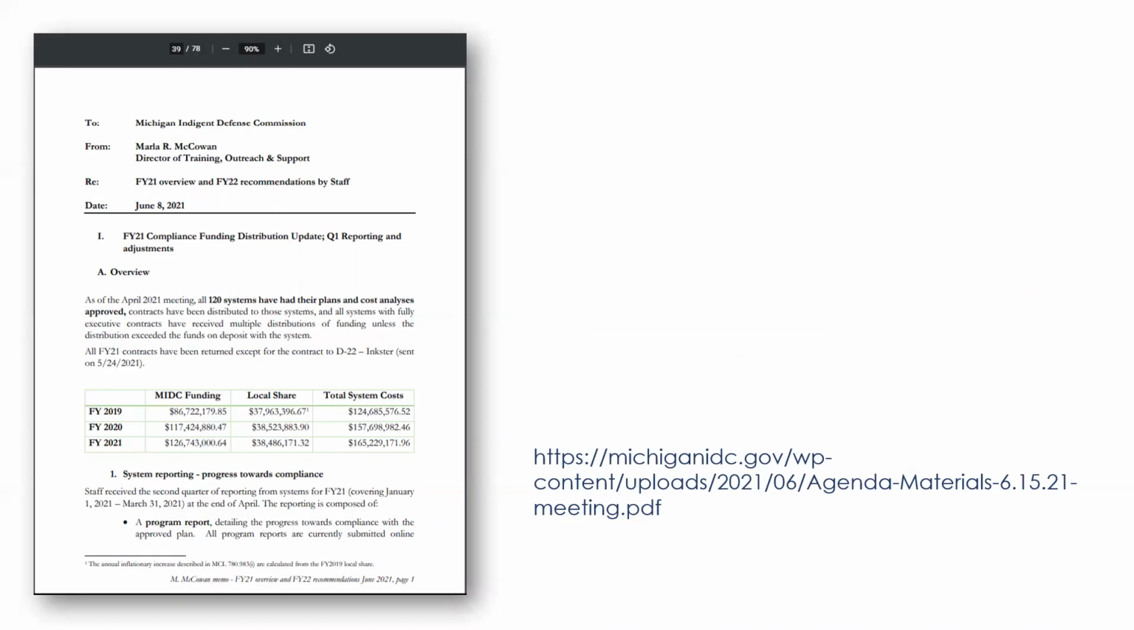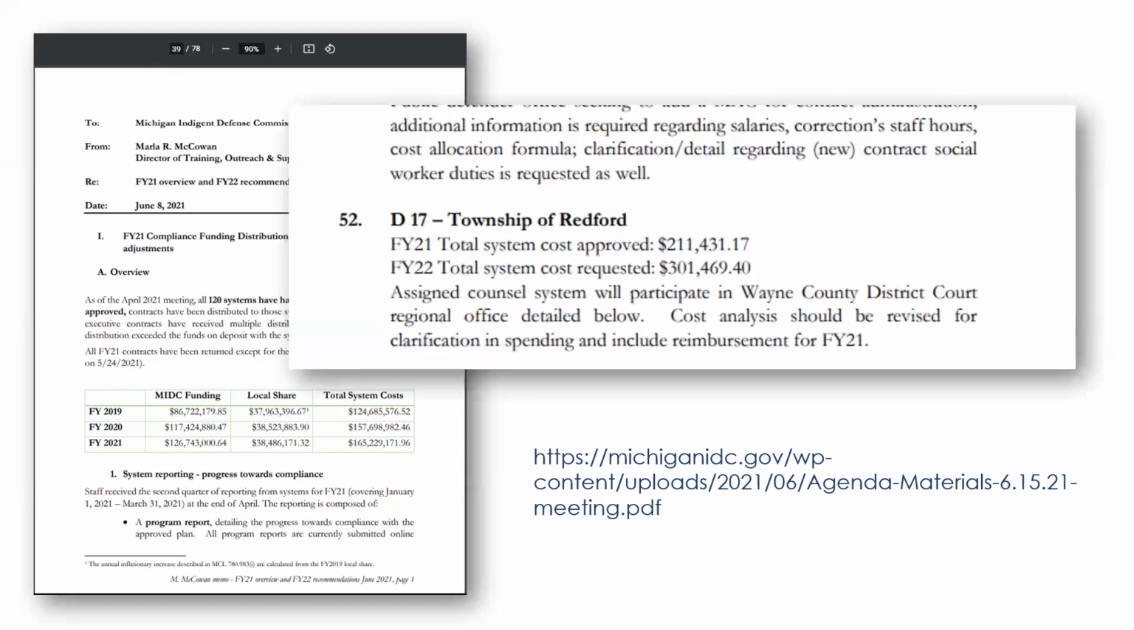In that packet, the FY22 action items for the commission are summarized in a memo by me that begins at page 39. Again, all 120 contracting funding units were addressed by the MIDC at that June meeting. So scroll through until you find your system and you will get additional information about the staff's recommendations on your plan and cost analysis. The MIDC, through its action items at that June meeting, adopted the staff's recommendations as described in the summary memo.